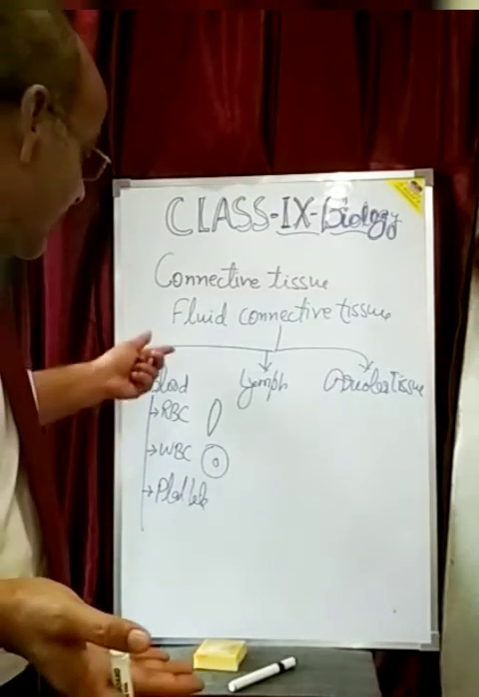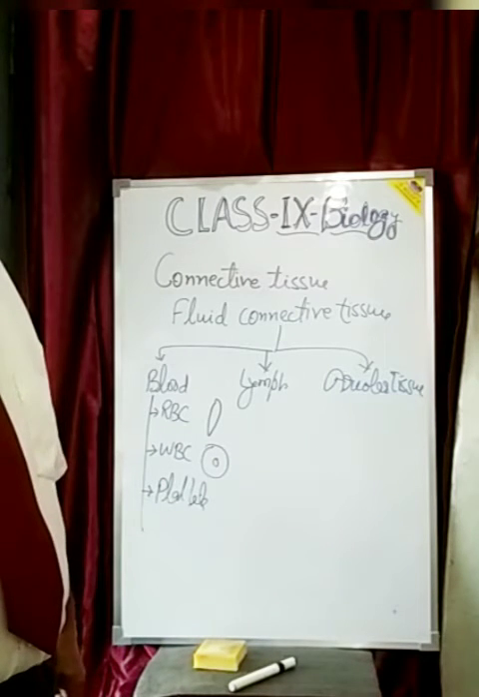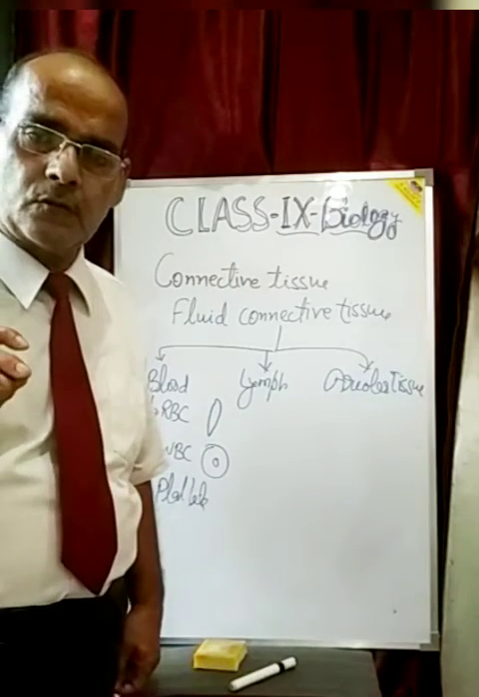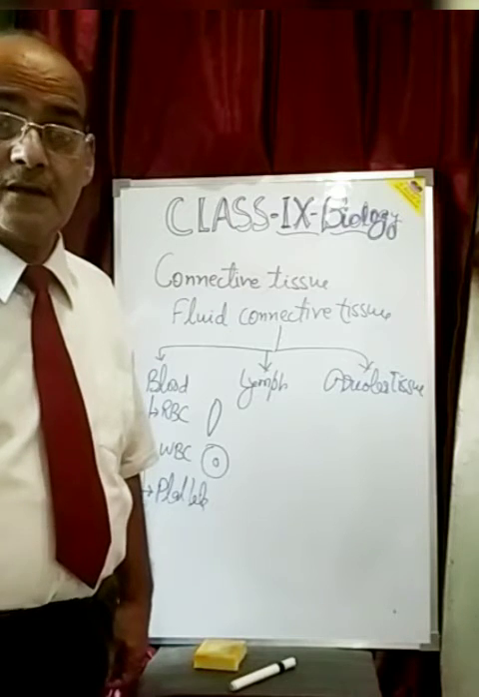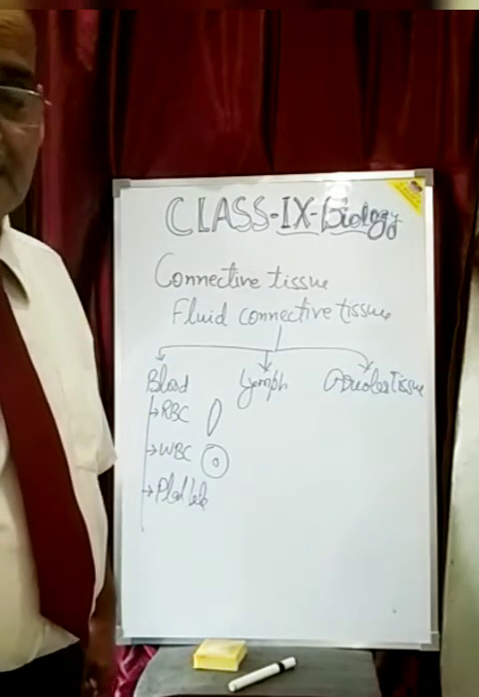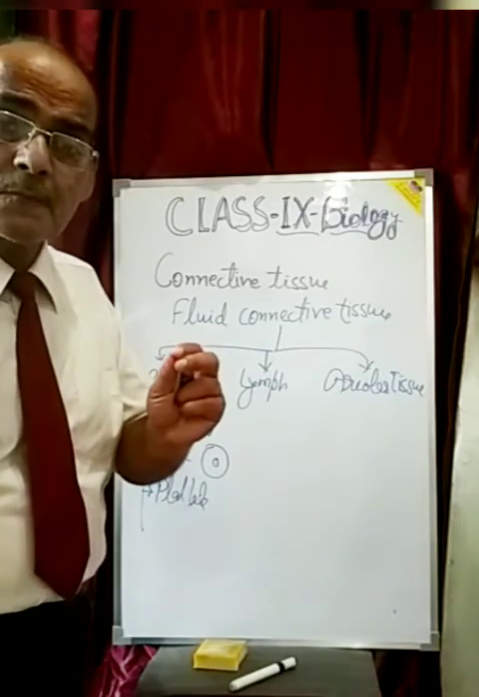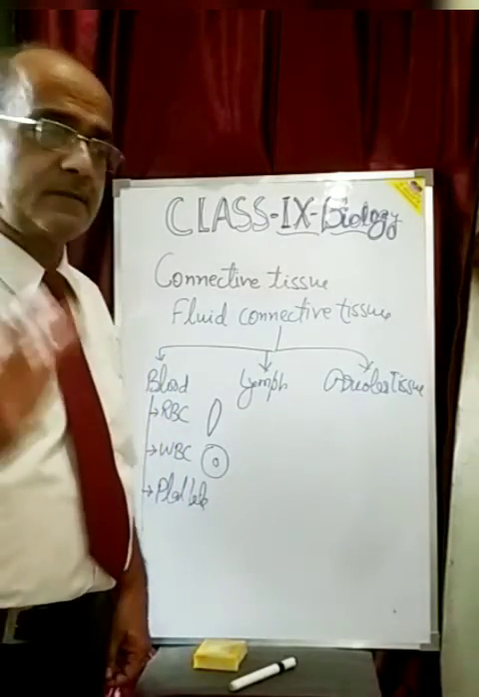So these are three types of cells which form the blood, and blood flows in the blood vascular system, where there are the heart, blood vessels, arteries, veins, etc., for the purpose of transportation of material from one place to another place.